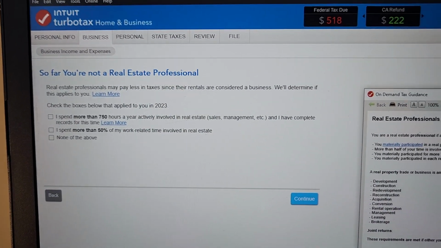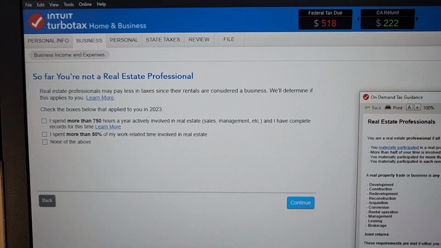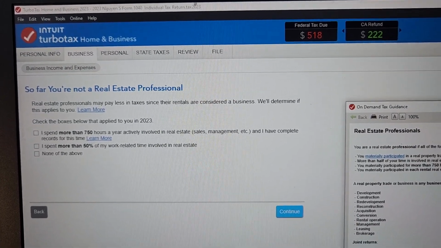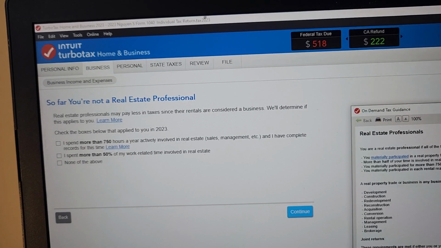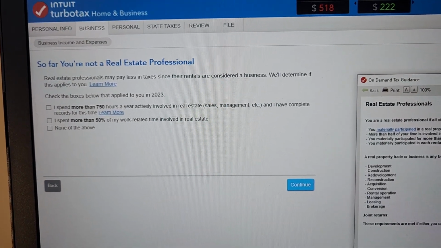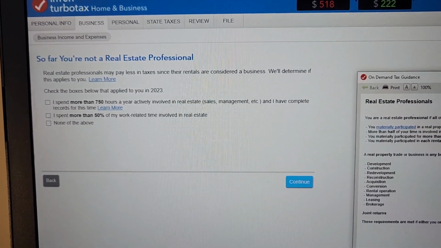This is the first time for me, but first, I want to share about the real estate professional definition as it reads on TurboTax. So let me flip the screen here and show you. As you can see here, it's going to ask you right when you go into the business section, and then you'll have the rental property. It'll ask you, do you have rental properties, yes or no? So I click yes. So basically, so far, it says you're not a real estate professional.